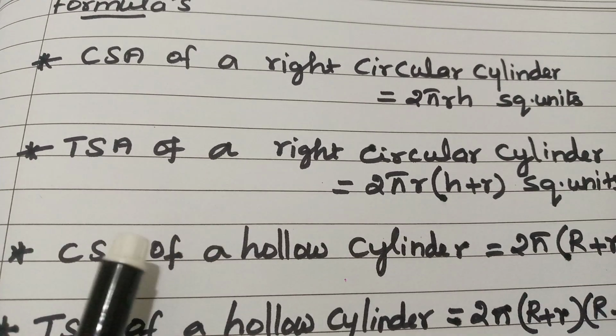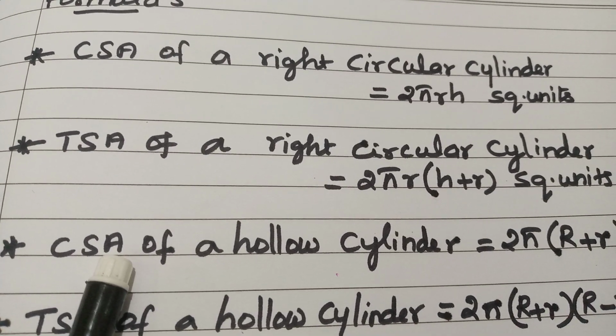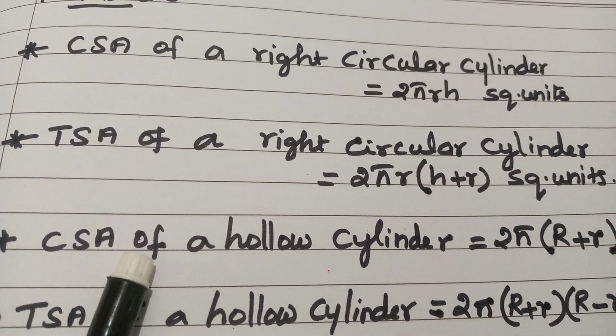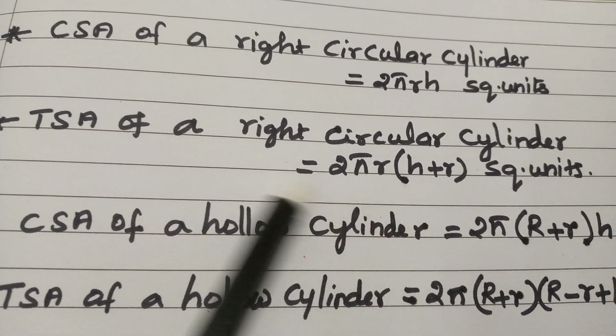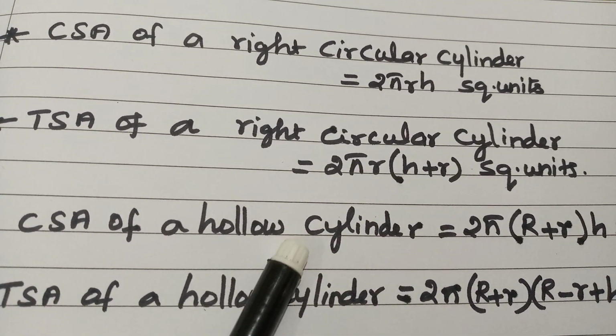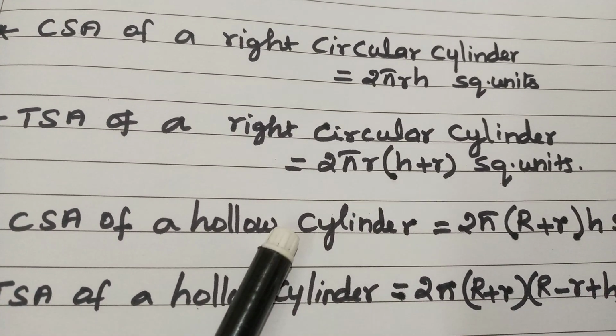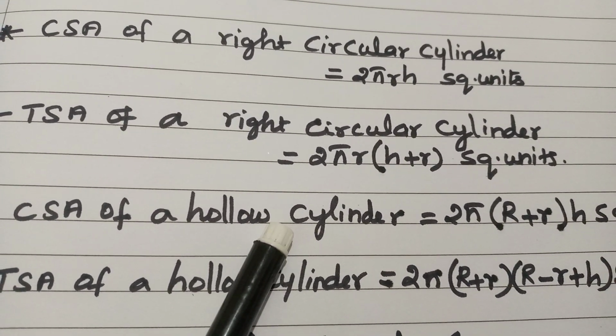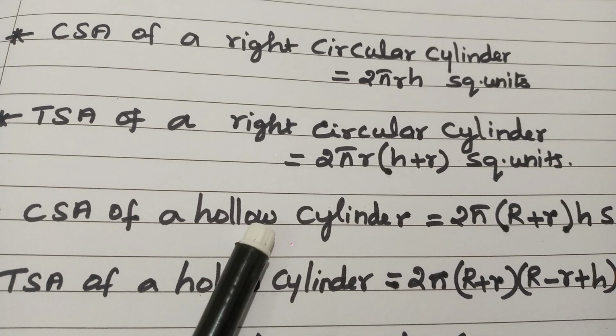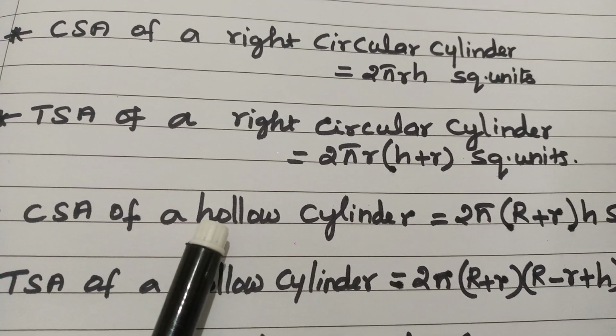Understood, students? Next, third formula, CSA of a hollow cylinder. Hollow means there will be thickness, okay, inner and outer cylinders will be there. For example, we can consider an iron pipe. See this example.